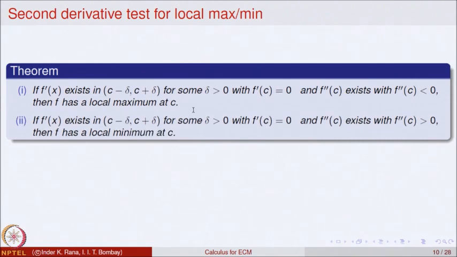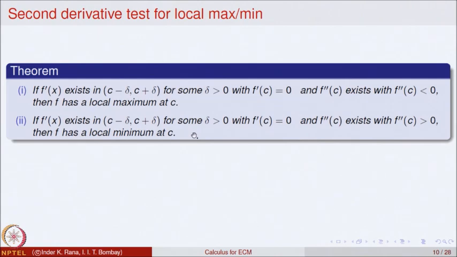Similar conditions hold for the local minimum. If the first derivative exists in an interval around the point C, the first derivative is 0 at the point C, and the second derivative is bigger than 0 at the point C, then the function has a local minimum at the point C. This is what is called the second derivative test.